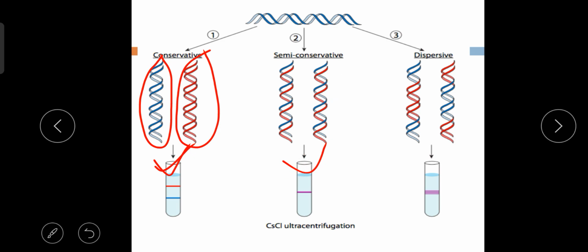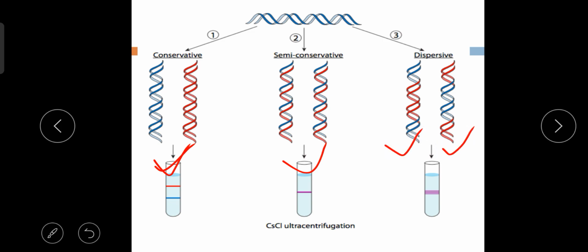Now see in the third one, which is called the dispersive. So in the dispersive mode of DNA replication, again this is the parent DNA. But you can see clearly in these two newly formed DNA molecules, both strands contain fractions of blue and red colored DNA.